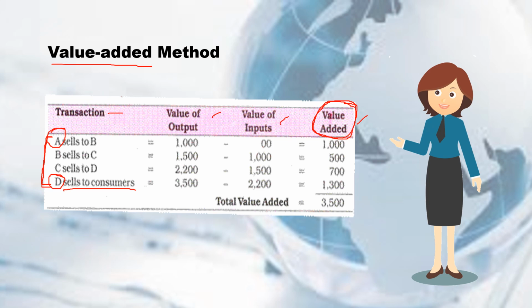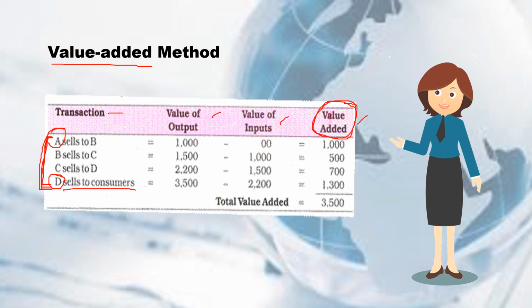Okay? Unless hindi pa final good, yung direct na ibebenta kay consumers. So, dadaan muna siya sa chain of production or sa proseso to become a final good. So, let's interpret this figure or image. So here, on the second column naman, we have the value of output. Then, we have the value of input on the third column.